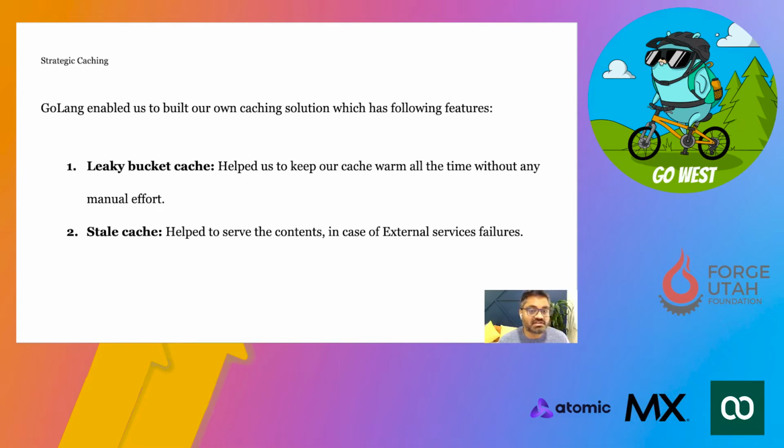Because of the leaky bucket, without doing lots of hard work, we were able to keep our cache warm all the time, and we did not have to put in much effort. And the same thing applied for the stale cache, right? In case of any failure from the external services, we could rely on our stale cache, where we could serve the content from our stale cache instead of just waiting for external services to come back.